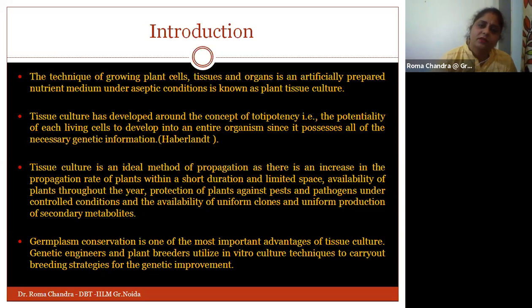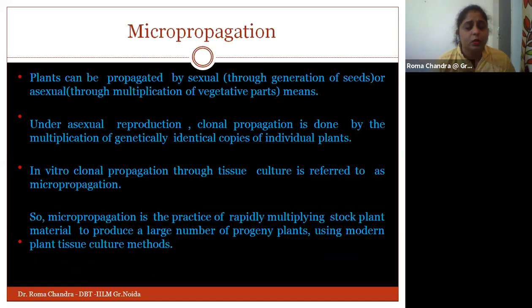Okay, and generally genetic engineers and plant breeders utilize in vitro culture technology, and they go through the process of genetic improvement by using all these methods. Okay, so you are aware that plants can be propagated, produced, or multiplied by basically two means.